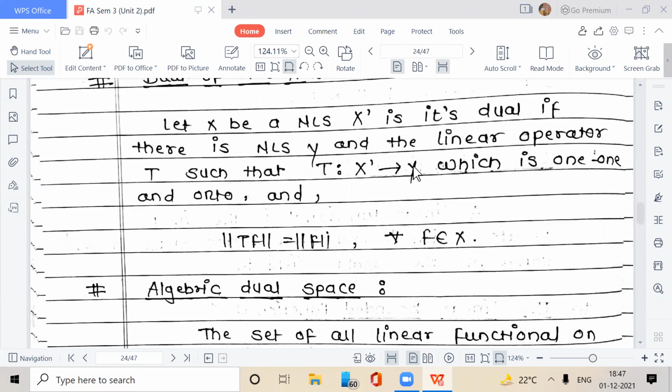then Y is called the dual of X. We have taken X' as the dual of X, and there is a mapping T from X' to Y which is 1-1 onto, an isomorphism. That is, it preserves the norm. Hence, Y is the dual of X.